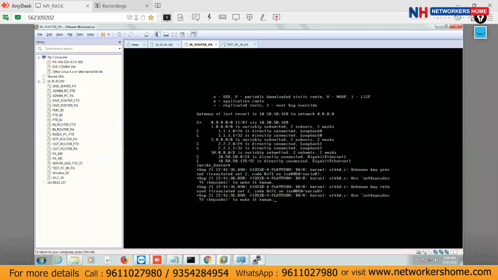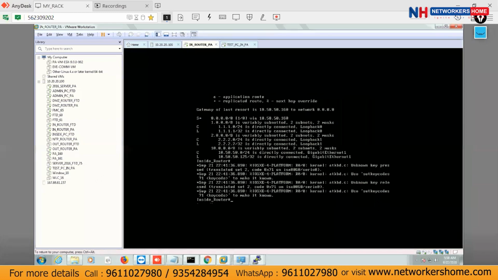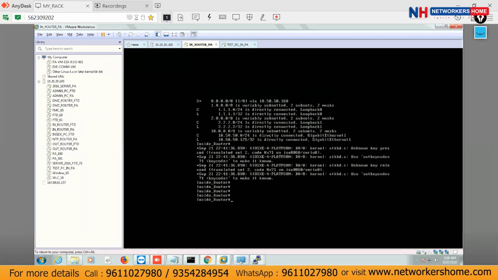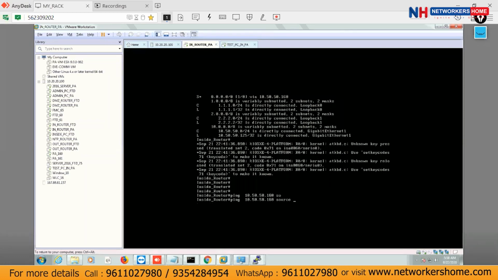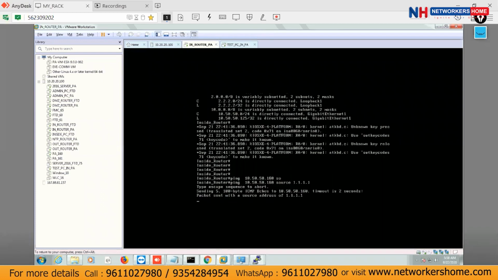Okay. So if you will try to ping here, if I'm coming with this one, now let me ping 10.50.50.160 as a source of 1.1.1.1. Packet drop.